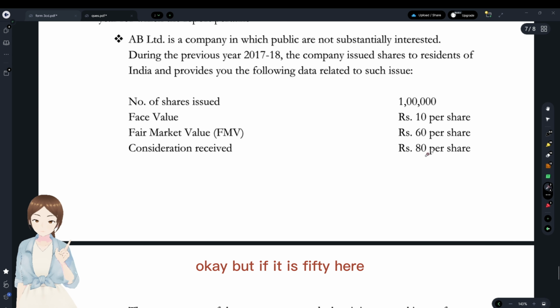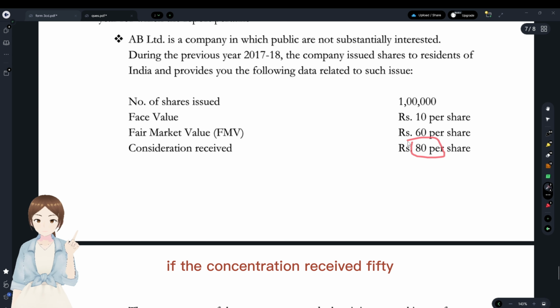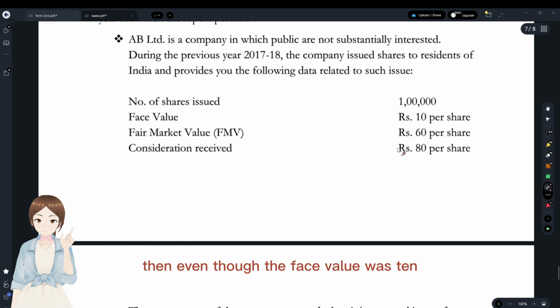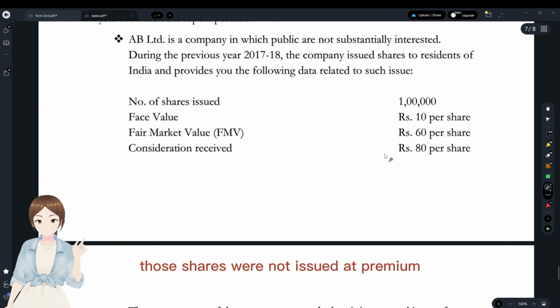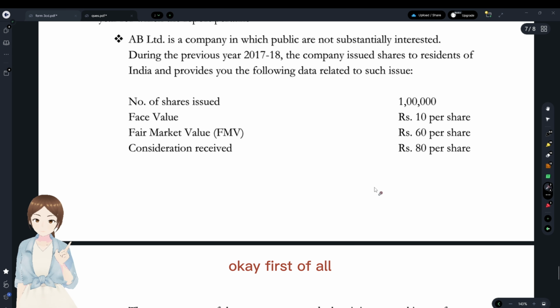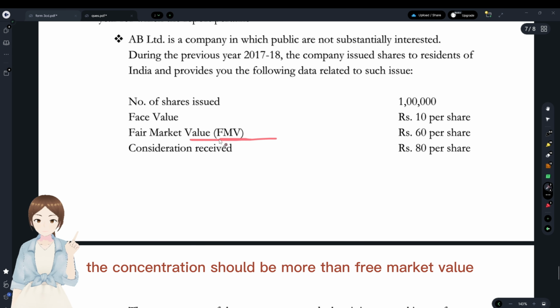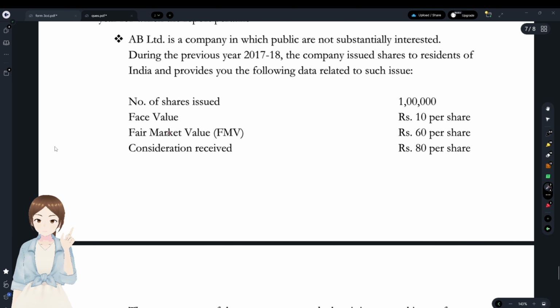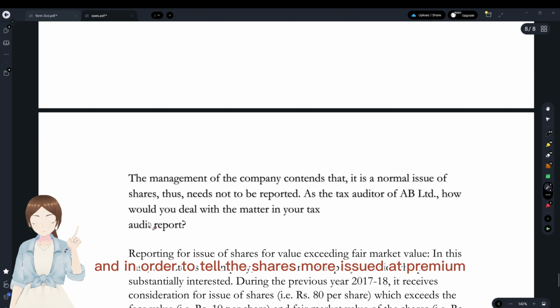Okay, but if the consideration received is 50 and the fair market value is 60, then even though the face value was 10 and this is 50, those shares were not issued at premium. First of all, the consideration should be more than fair market value in order to treat it as a securities premium, and in order to say the shares were issued at premium.